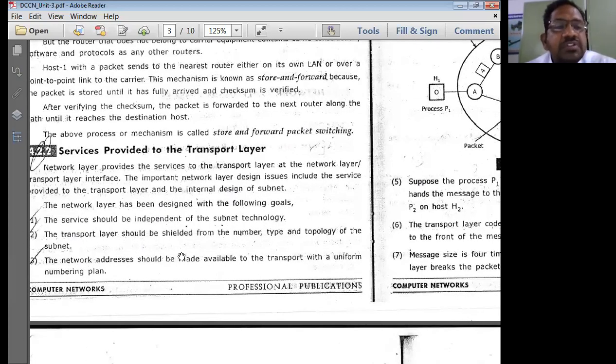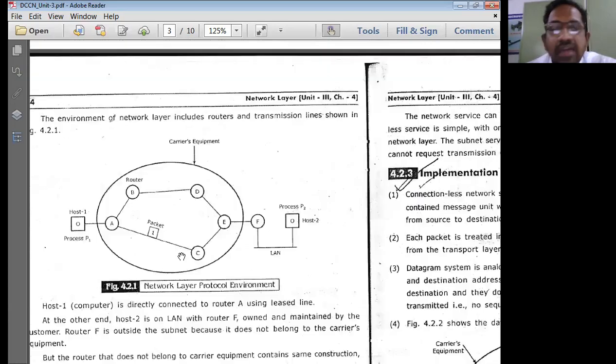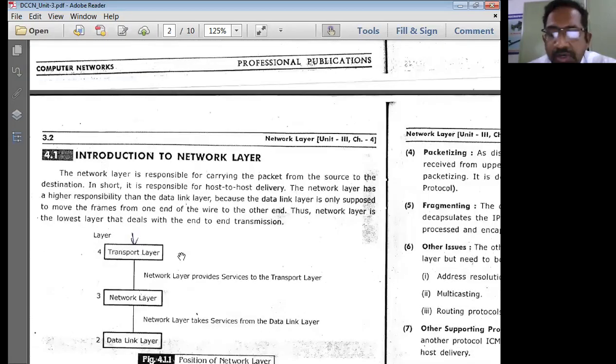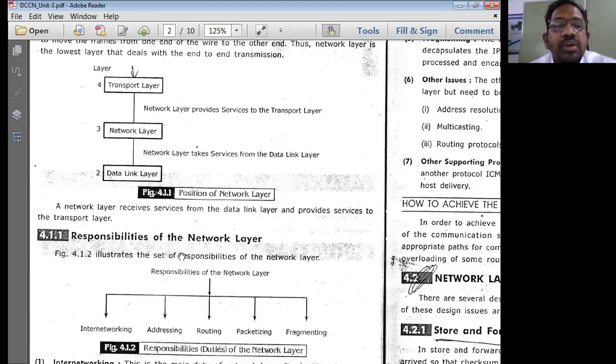The next is services provided to the transport layer. As we spoke earlier, it is the responsibility of each and every layer to provide service to the subsequent layers in sequence. For example, in the source computer you are going to have the transport layer, network layer, and data link layer.